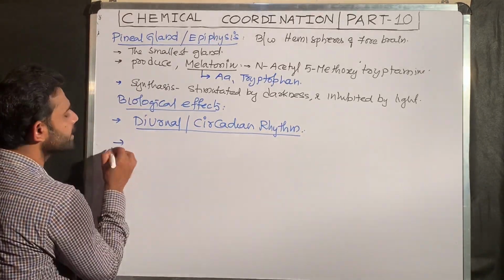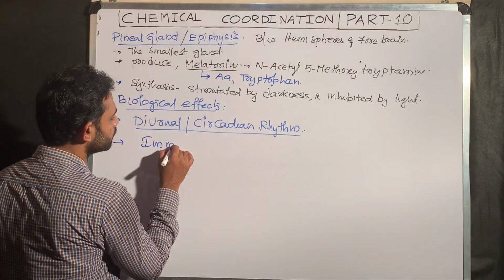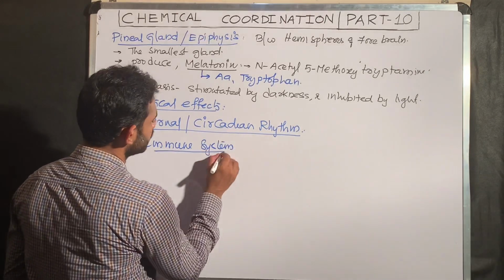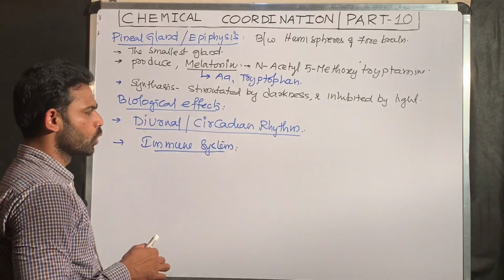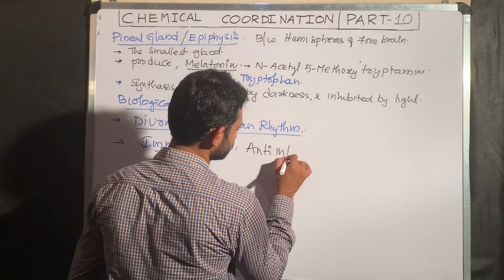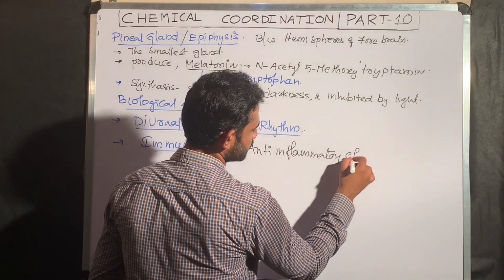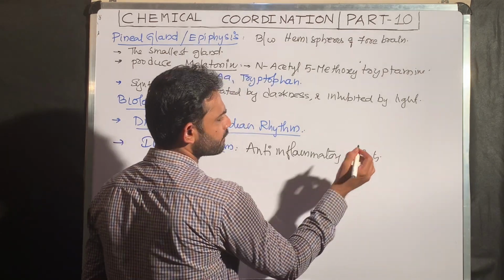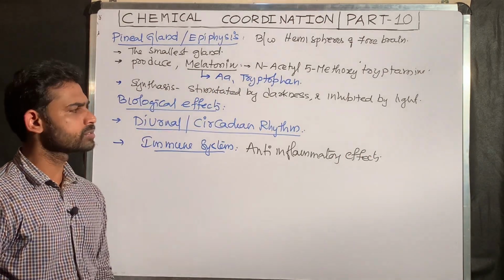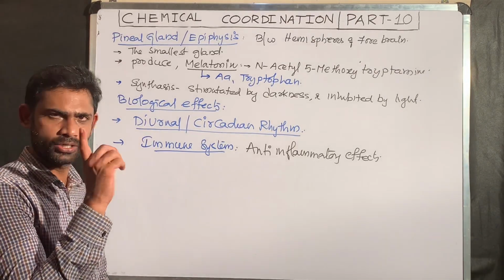The next point is the effect on the immune system. Melatonin shows an anti-inflammatory effect. You may have heard of this anti-inflammatory effect in cortisol, and cortisol is very important. Cortisol also shows the anti-inflammatory effect like melatonin. For the exam, cortisol is important.